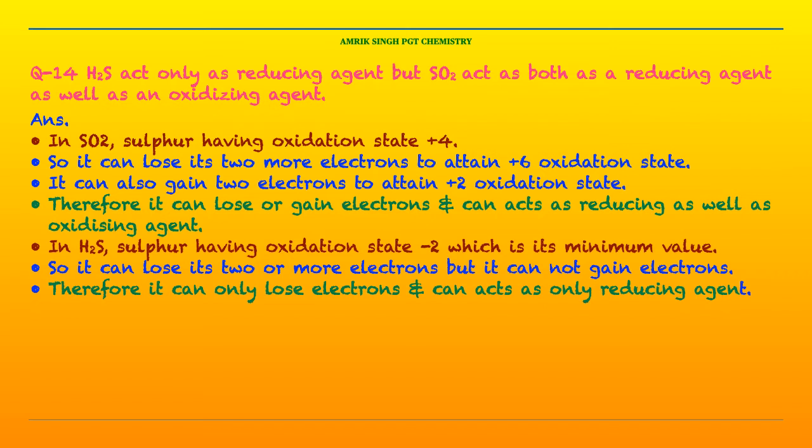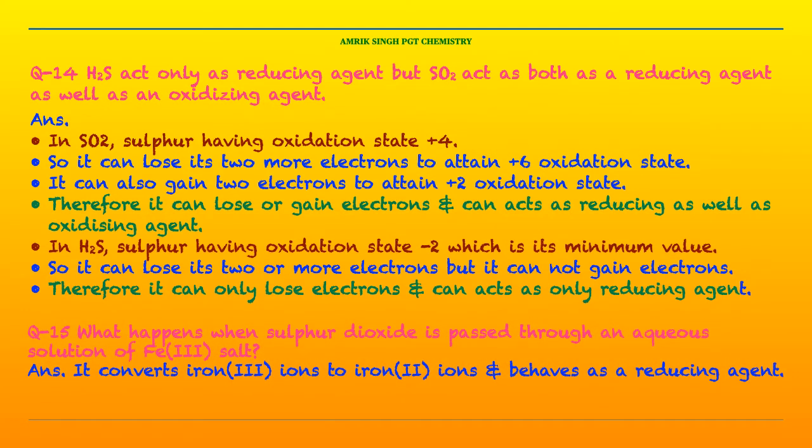In H2S, sulfur has an oxidation state of -2, which is its minimum value. So it can lose 2 or more electrons, but it can't gain electrons. Therefore, it can only lose electrons and can act only as a reducing agent and not as an oxidizing agent.